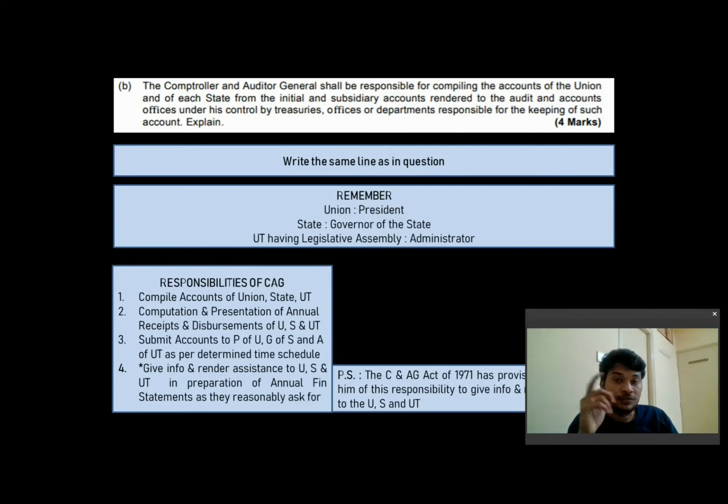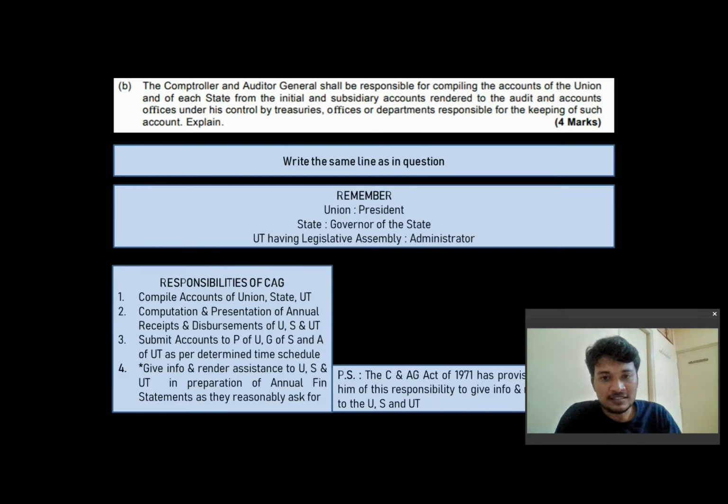Explain. First of all, one thing I'll tell you, please write the spelling of Comptroller and Auditor General clearly. There are a lot of people who shrewdly write it as only CAG. There are also some kids who very lamely write it wrongly. Even the government of India will punish you if you write this spelling wrong. It is Comptroller and Auditor General.